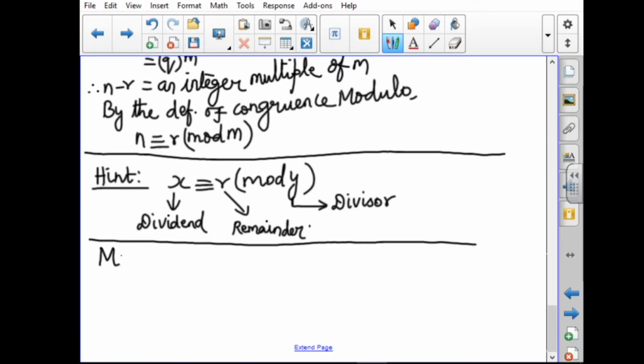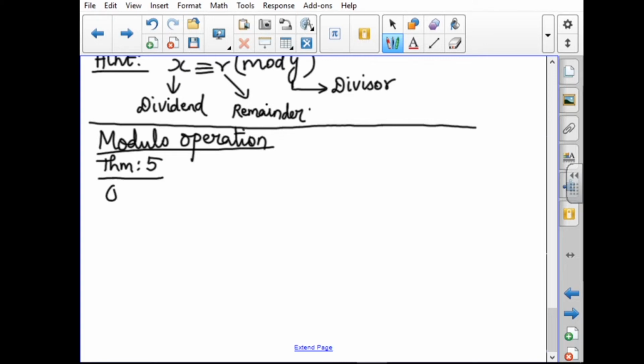Next topic is modulo operations. This is given in your book as theorem 5. Here they give: A is congruent to B mod M, and C is congruent to D mod M. So these two things are given.